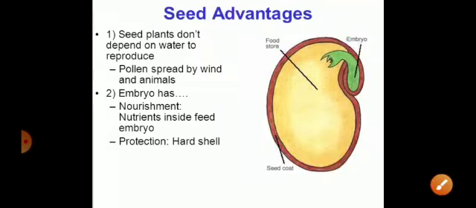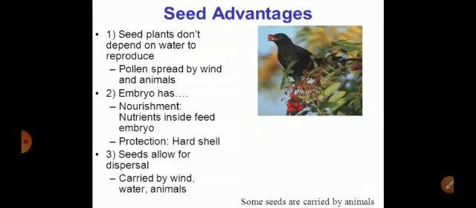So seed habit is an advantageous trait which developed in the plant during the course of evolution. Seeds allow for better dispersal as they could be carried by any agents. It could be wind, that is anemophily, by water, that is hydrophily. It could be by insects, that is entomophilous. It could be by birds, that is ornithophilous.